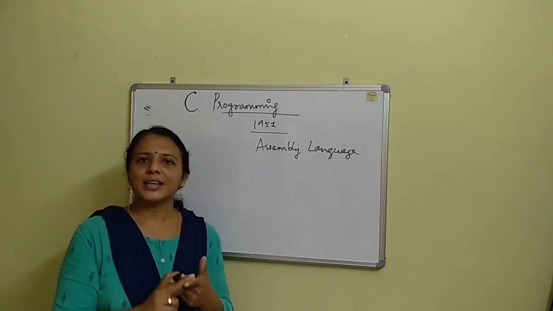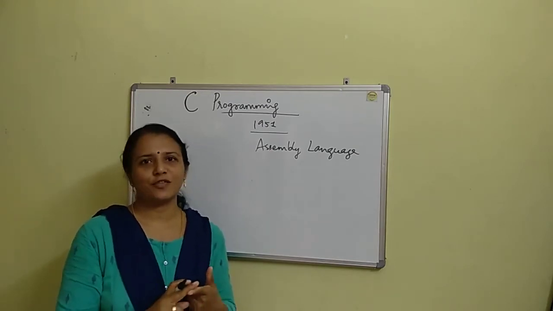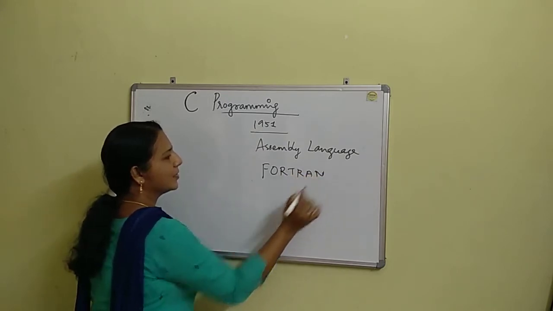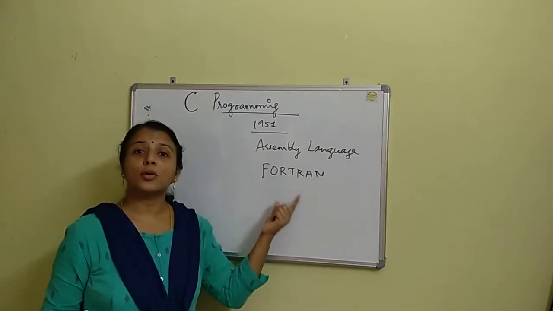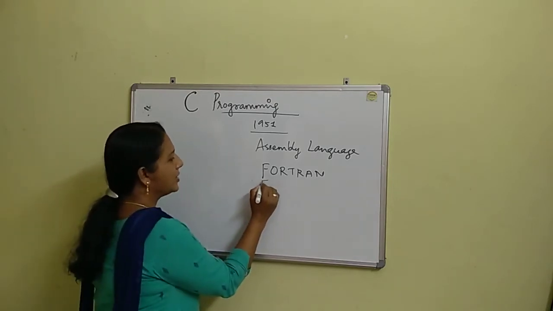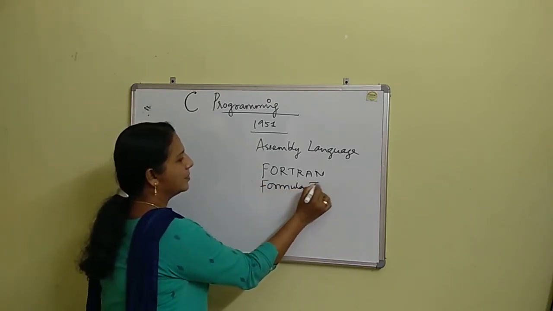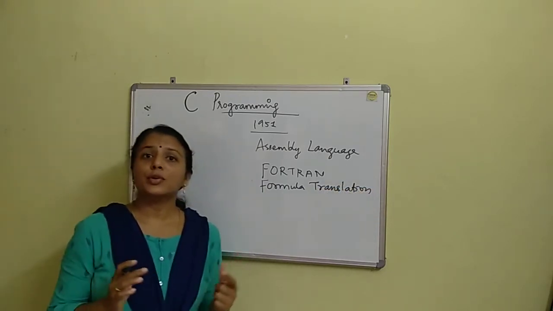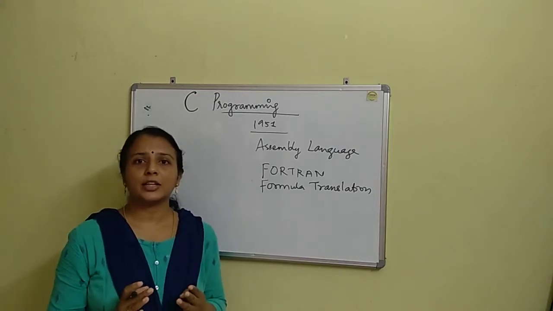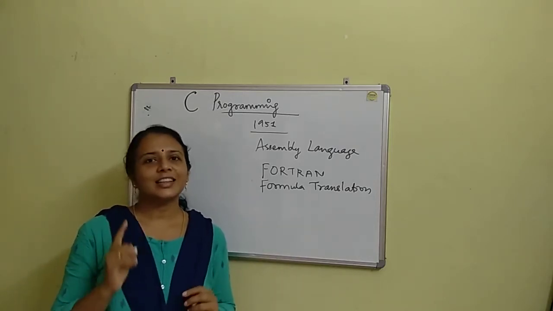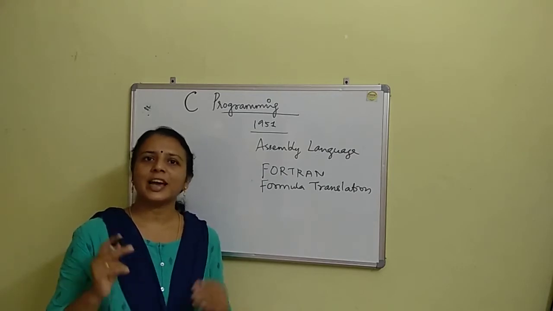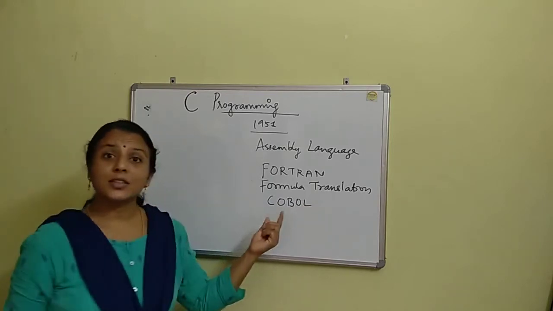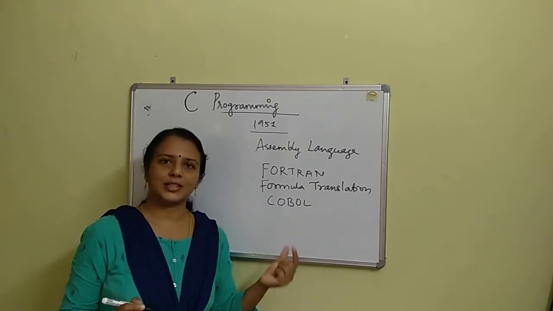Then the next programming language that came into the picture is Fortran, and Fortran stands for formula translation. When you want to do scientific calculations, you can go with the Fortran language. Then the next programming language that came into the picture was COBOL, and COBOL stands for Common Business Oriented Language.